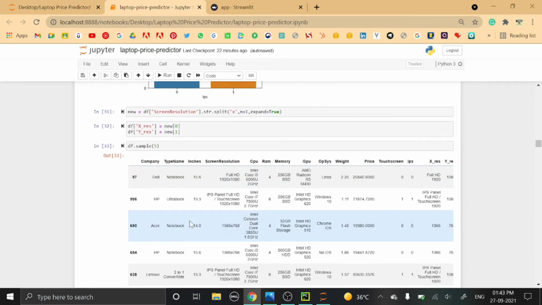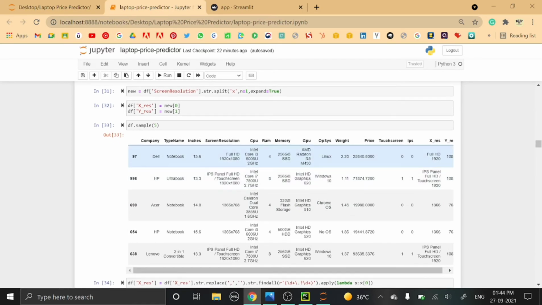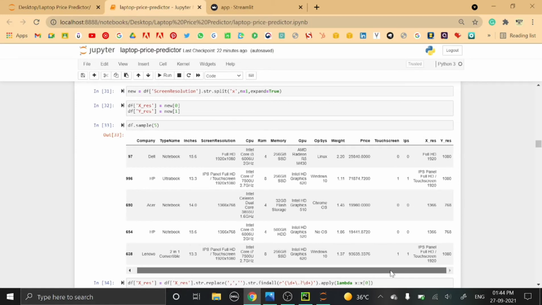Next here we are splitting the X and Y resolution. We are creating two new columns, that is X resolution and Y resolution. So for example, for this Dell laptop, we have screen resolution of 1920 and 1080. So this 1920 will be extracted and it will be stored into the XRES column, while this 1080 will be extracted and it will be stored in the YRES column.